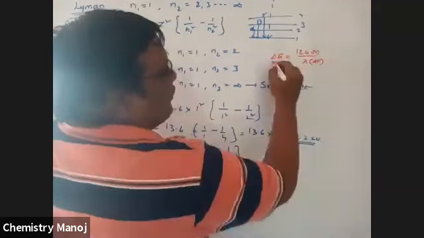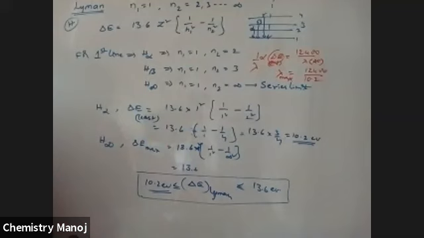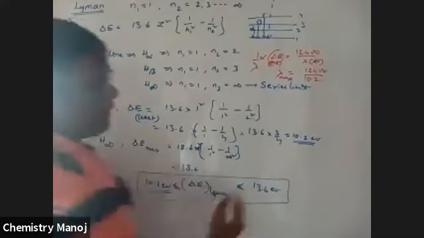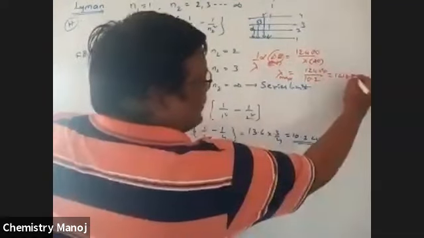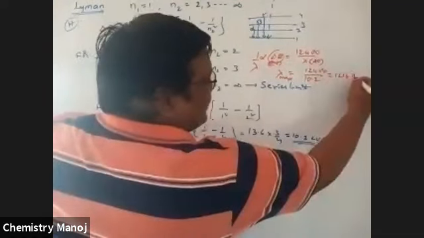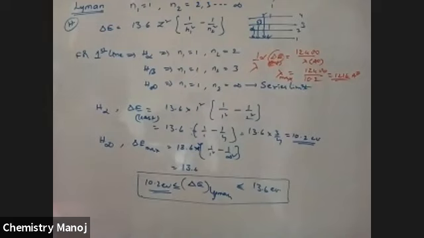Lambda is maximum when energy is minimum. So lambda maximum is equal to 12,400 by the least value, 10.2, which is 1216 angstroms.